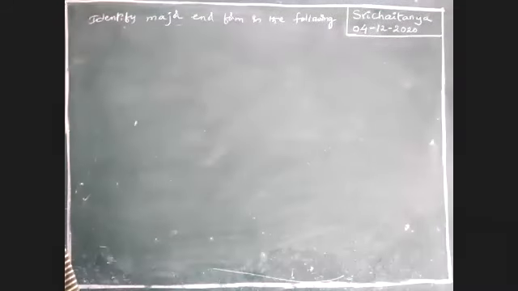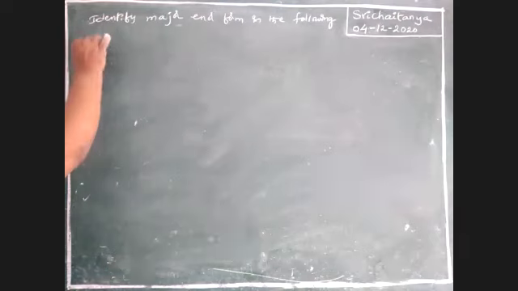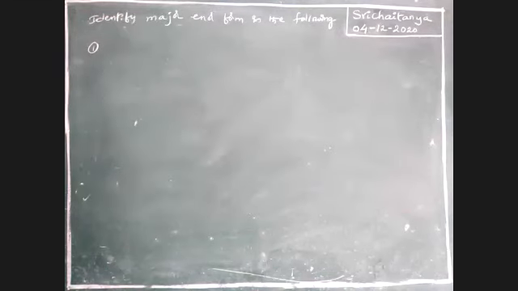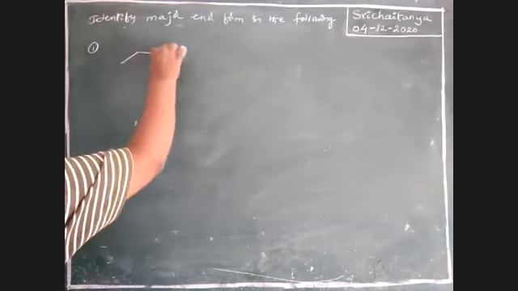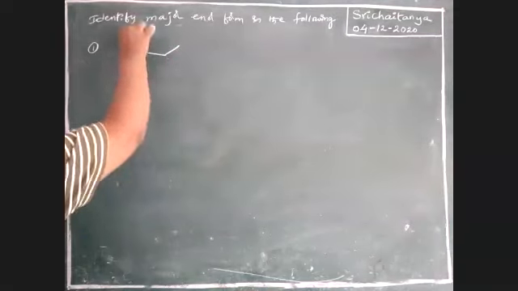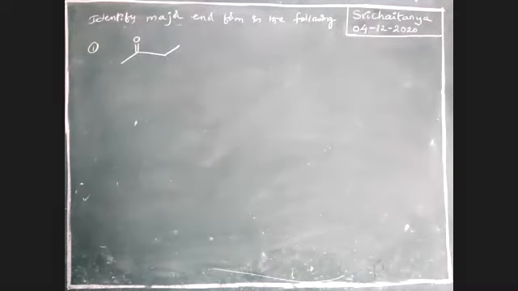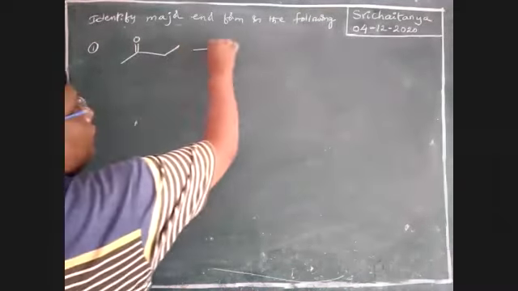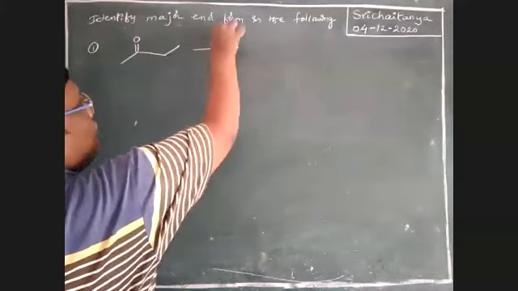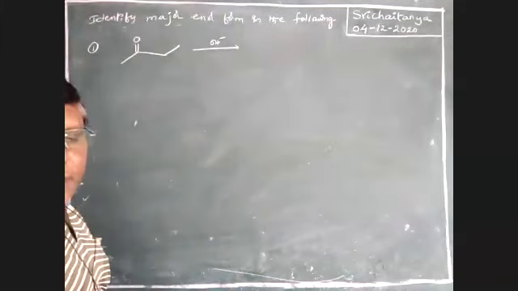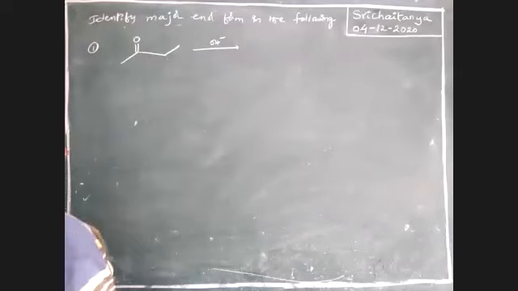Okay. See here, boys. The first question is this one, C double bond O. In the presence of OH minus, base medium catalysis.